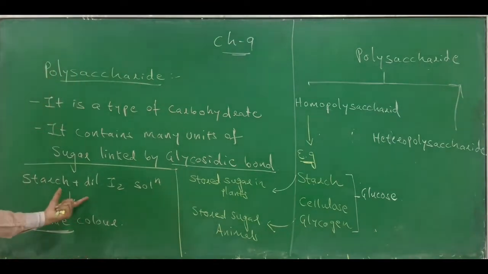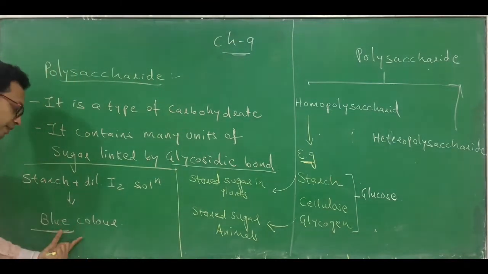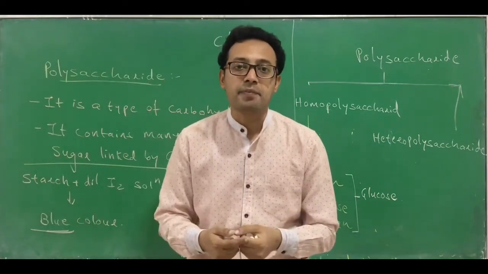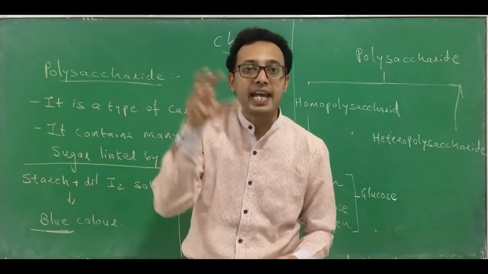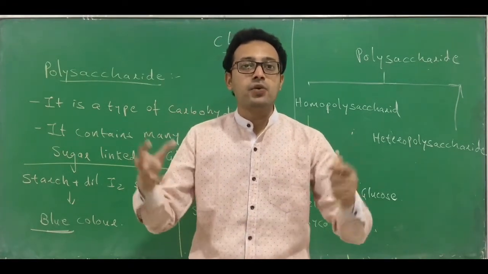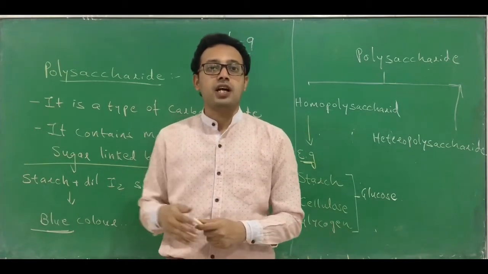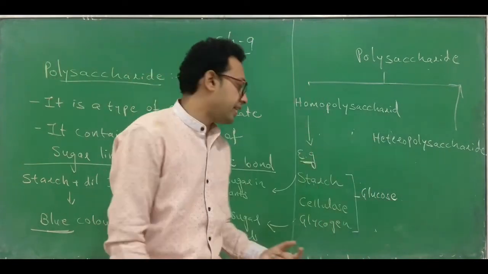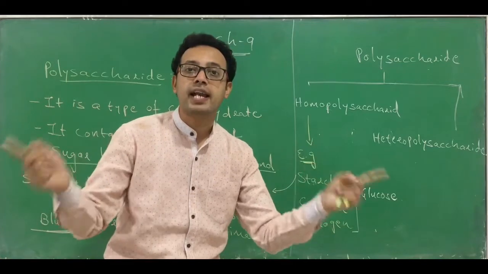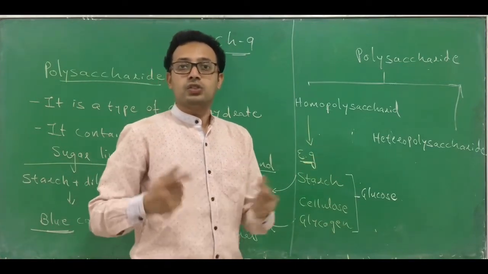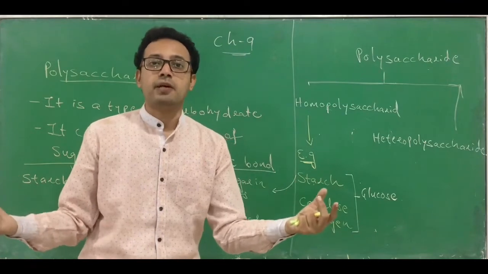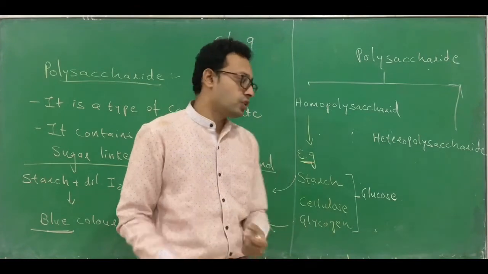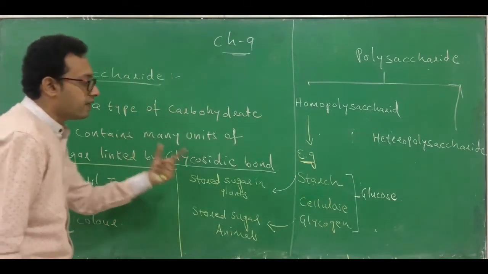It is a kind of chemical test: starch plus dilute iodine solution makes the solution blue, because in starch the helices are present to which the iodine molecule can combine, and it forms a starch-iodine complex, and the color of the starch-iodine complex is blue. That is not possible in the case of cellulose, because cellulose does not have helices. So the iodine cannot combine with cellulose and doesn't give a blue color. This is a chemical test by which you can identify whether it's starch or cellulose.